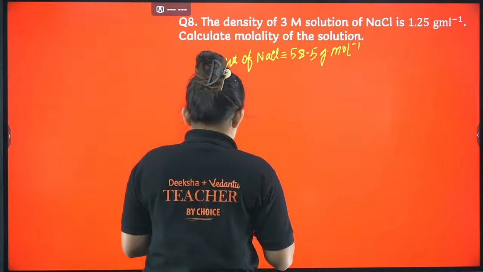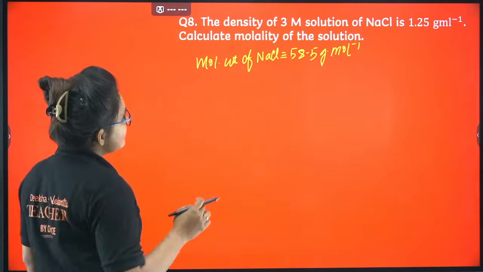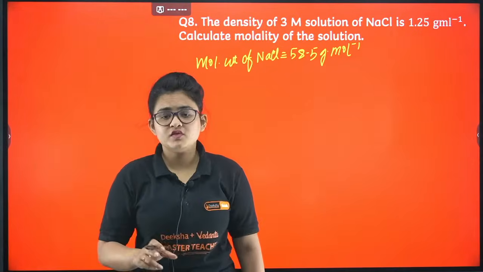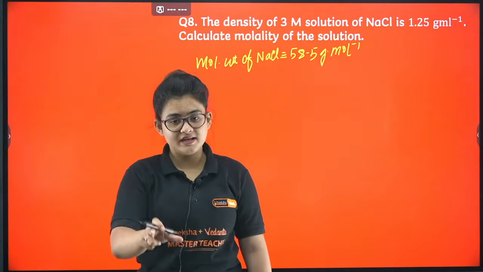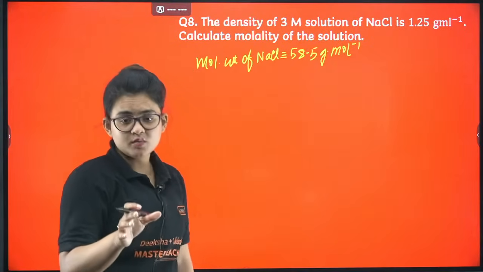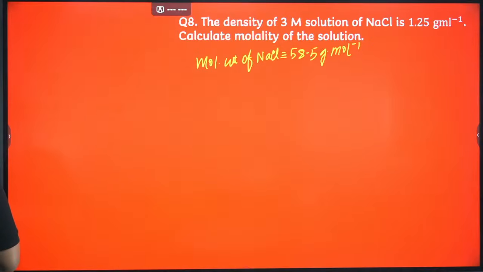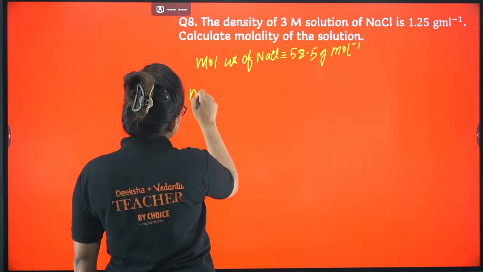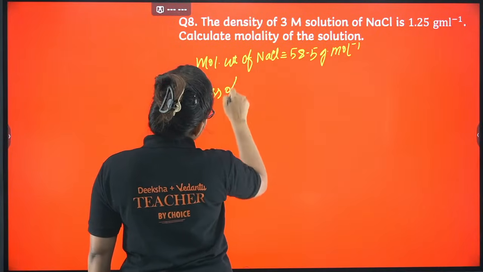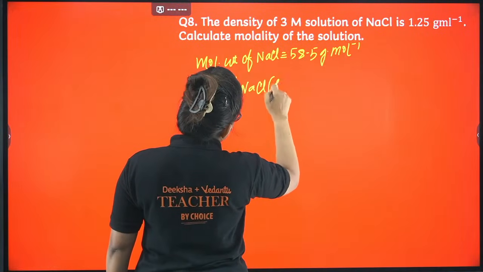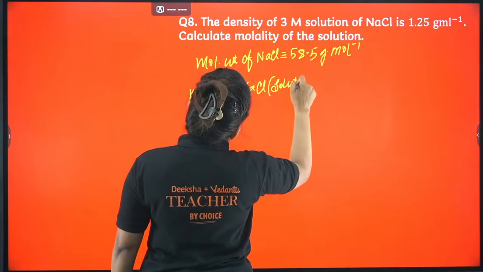Now what you have to proceed with: whenever they are saying that I'm having a 3 molar solution, by default they are giving you the information that you have 3 moles present in 1 liter. You have 3 moles of NaCl present in 1 liter. From there I can get the mass of NaCl present as solute.